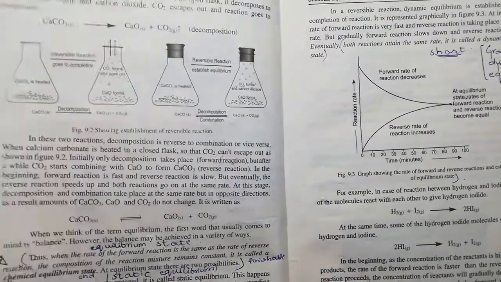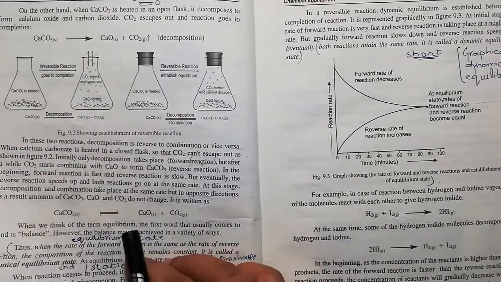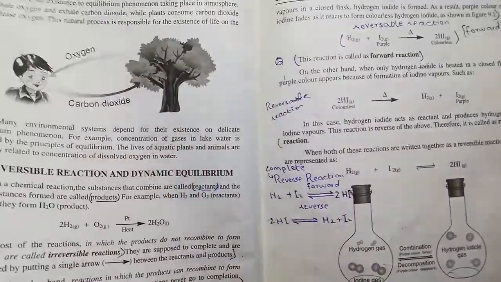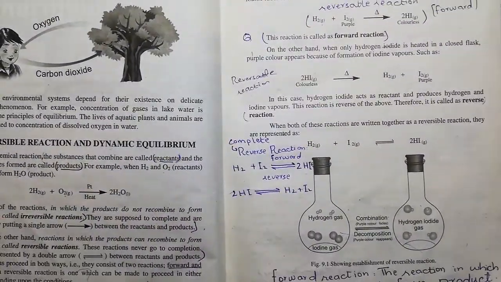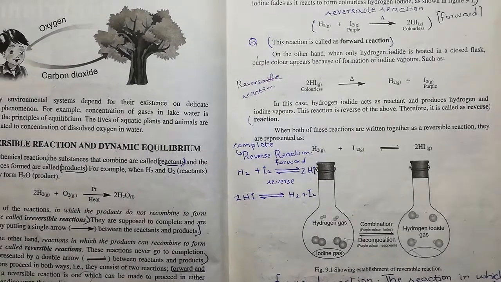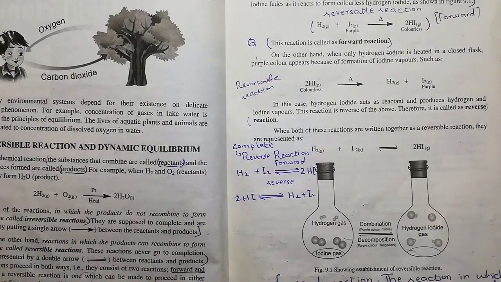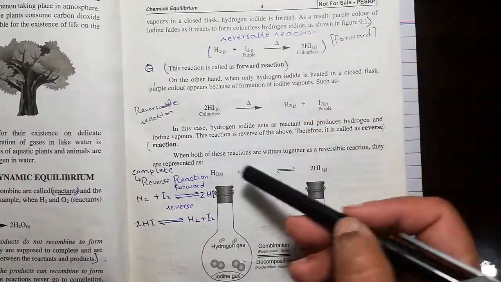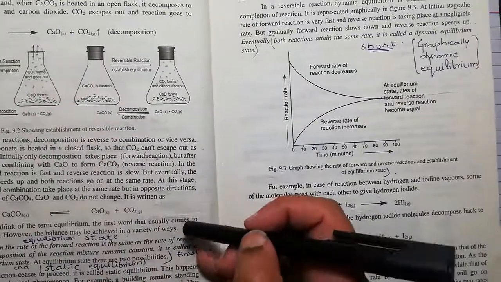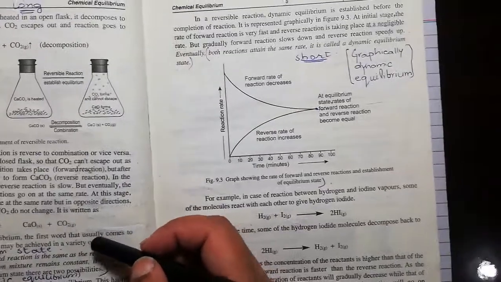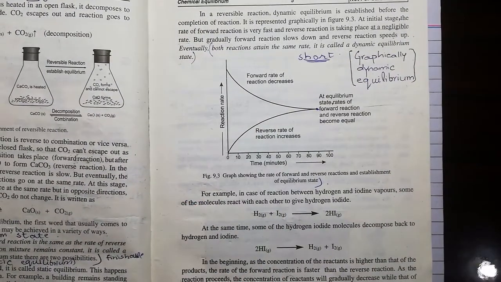So students, for today we have done chemical equilibrium, with some examples and some definitions. You have to learn all these definitions: irreversible reaction, reversible reaction, forward reaction, reverse reaction, and some examples.